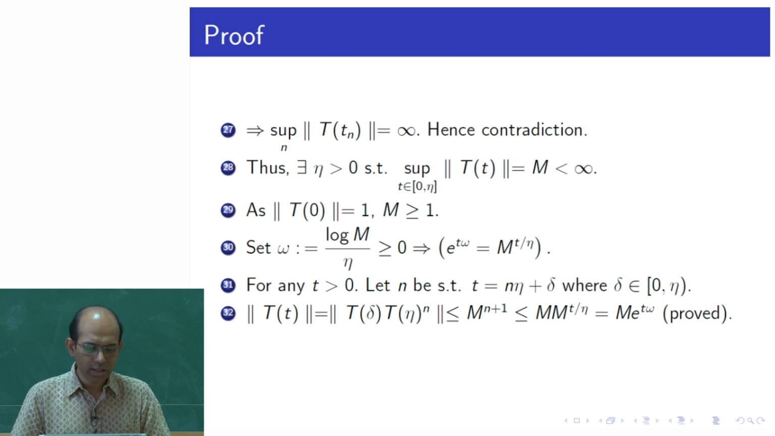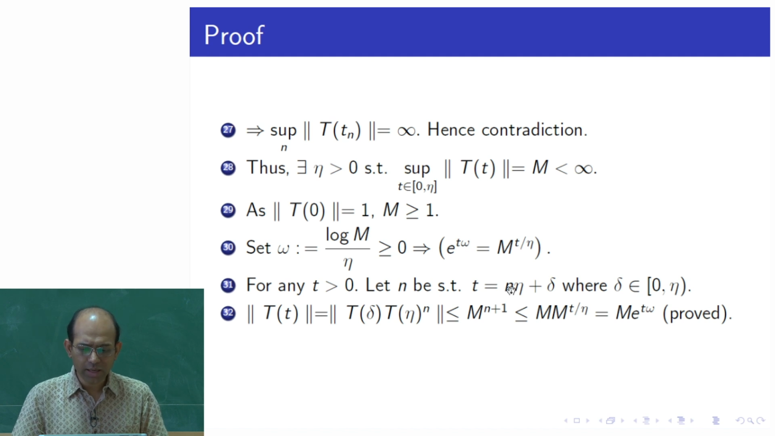So, we write down norm of T of t is less than or equal to norm of T of delta times norm of T of eta to the power of n. Since delta is between 0 and eta, we know that norm of T of delta is less than or equal to M. The norm of the product of operators is less than or equal to the product of the norms. So, for norm of T of delta we get one capital M, and from T of eta also we get capital M to the power of n. So, we get M to the power of n plus 1.